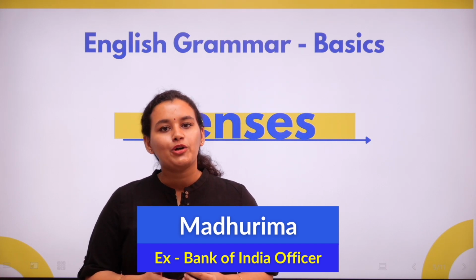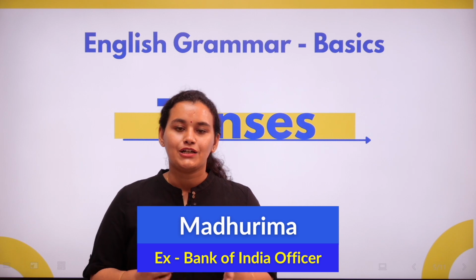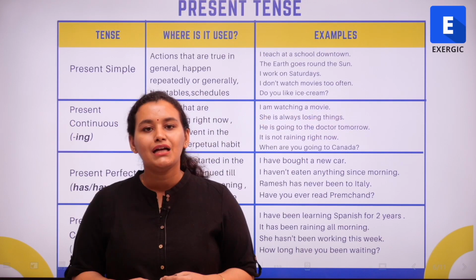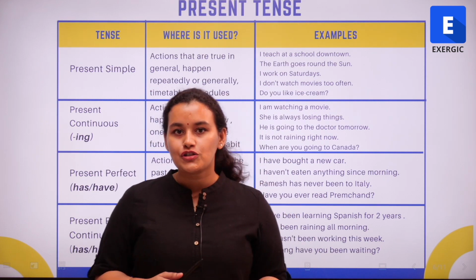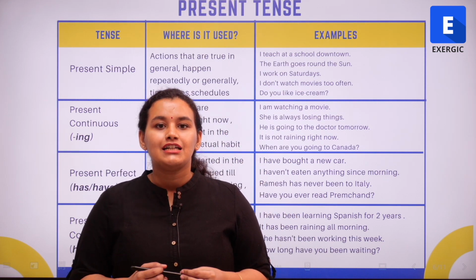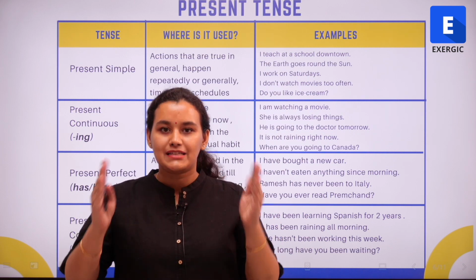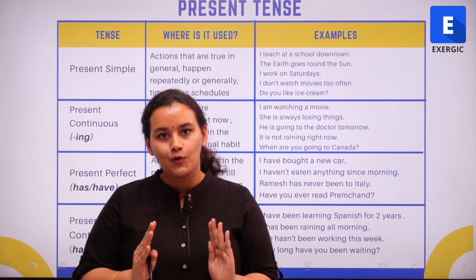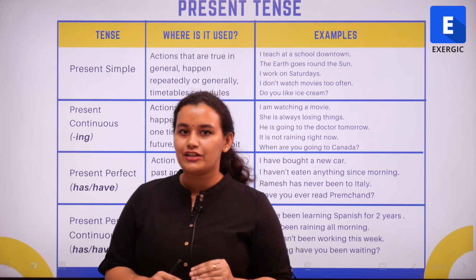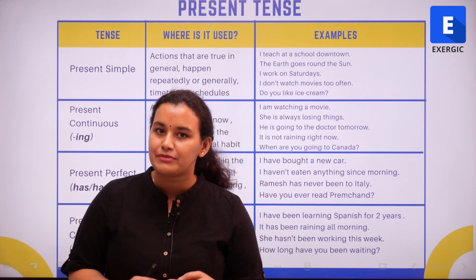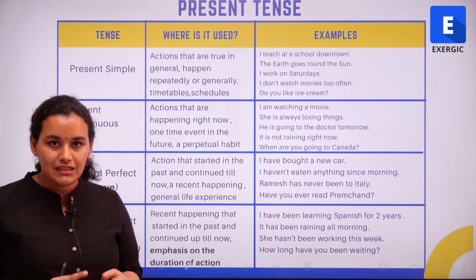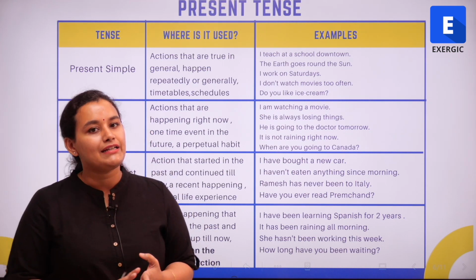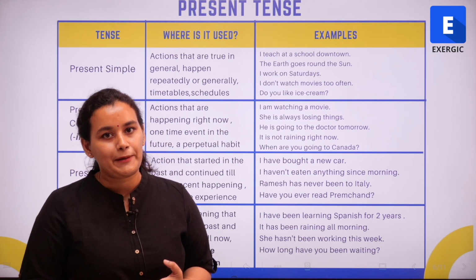In the previous video we learnt about the past tense. Today we are going to learn about the present tense. So let's get started. Present tense is used for actions that are happening in the present. That means we are referring to the time period of now. Present tense can be classified into four types. So we have the simple present tense, the present continuous, present perfect and present perfect continuous. Let us look at each of them individually.